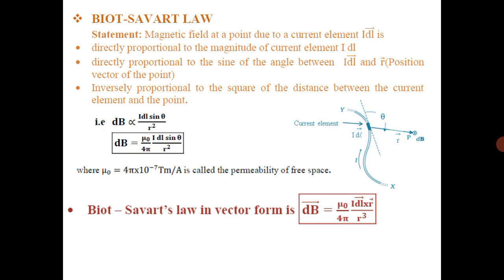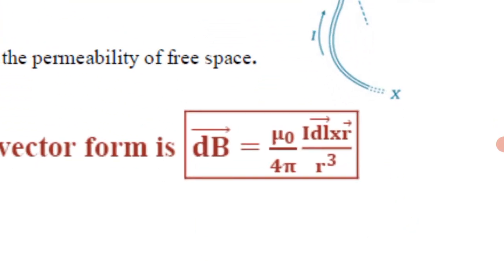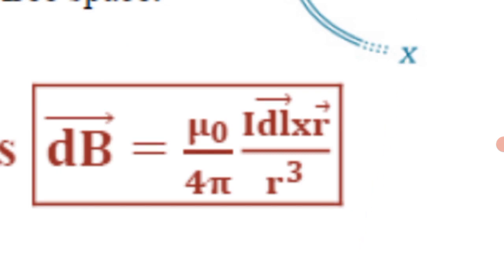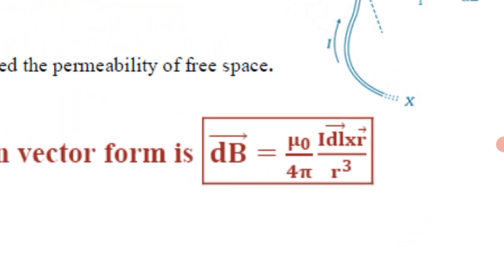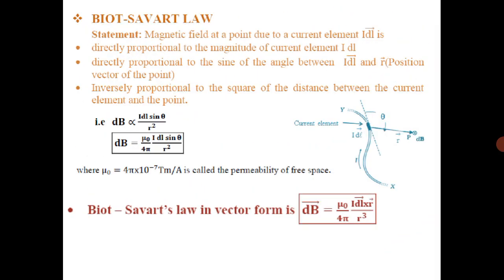And in vector form, you have to write dl cross r. So vector dB equals mu naught by 4 pi I dl cross r divided by r cube. Okay.